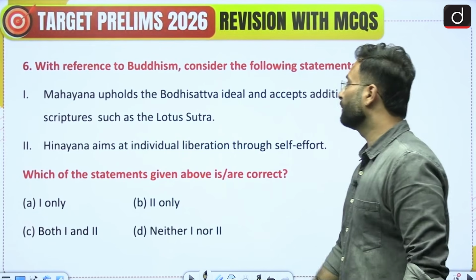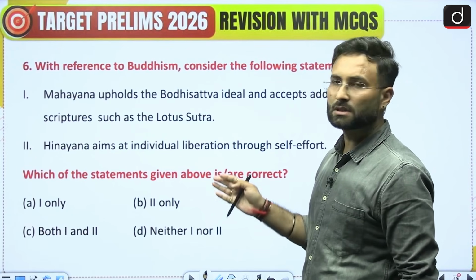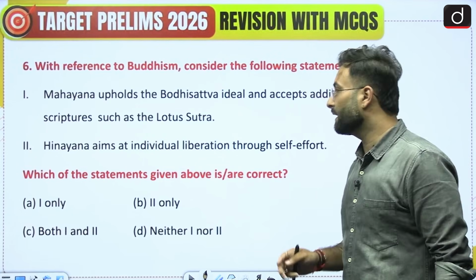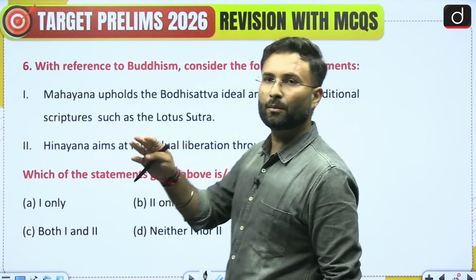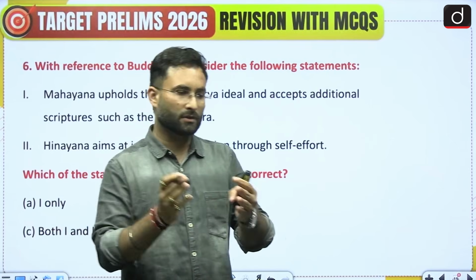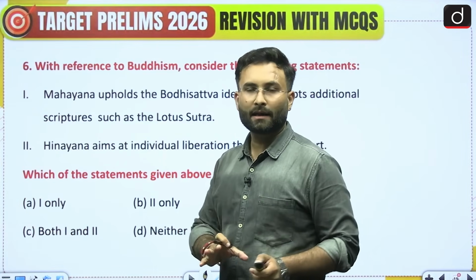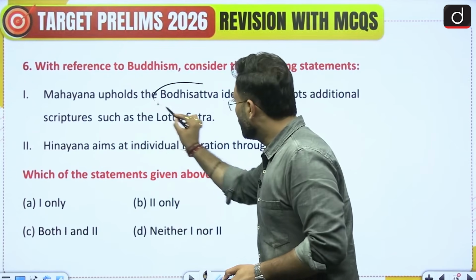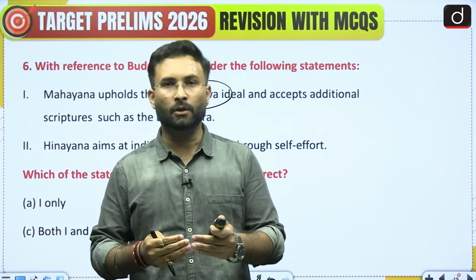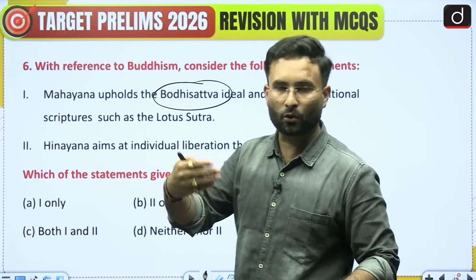Mahayana upholds the Bodhisattva ideal and accepts additional scriptures such as the Lotus Sutra. And the second statement is that Hinayana aims at individual liberation through self-effort. Now again, when we talk about Buddhism, like Jainism also, there was some kind of divide which has happened in Buddhism as well. So when I told you about the Mahayana, I told you about the Bodhisattvas. Bodhisattvas are those who have deferred their own liberation to help others go on the path of liberation.